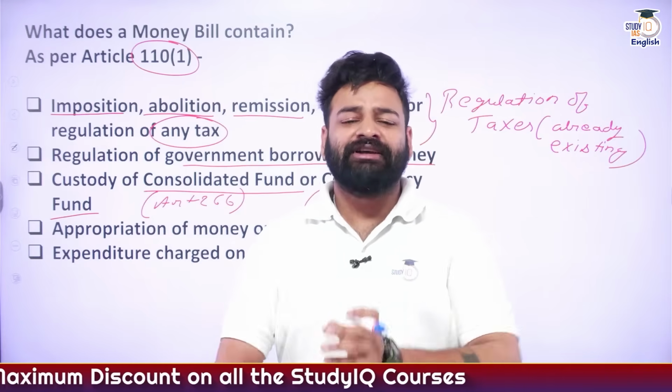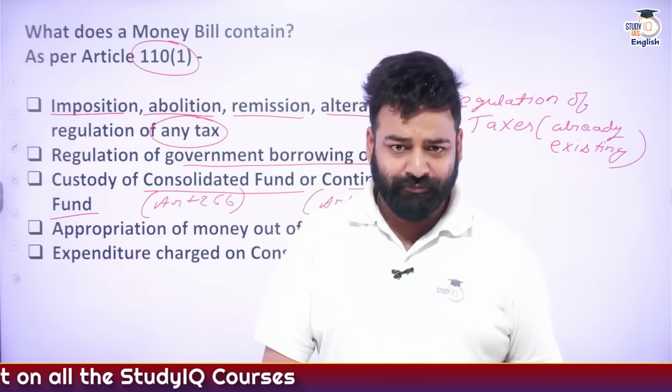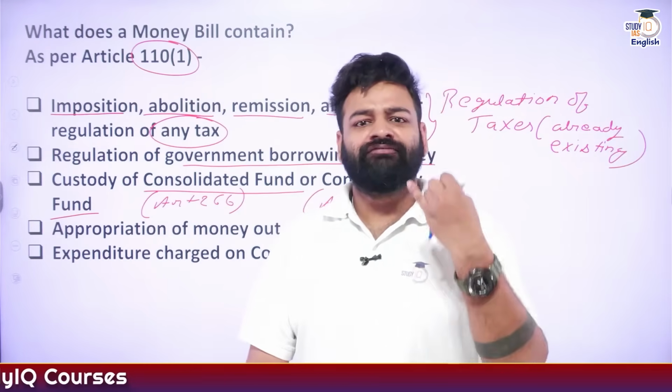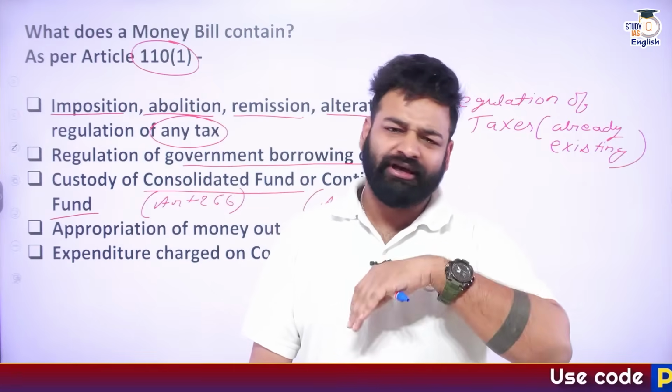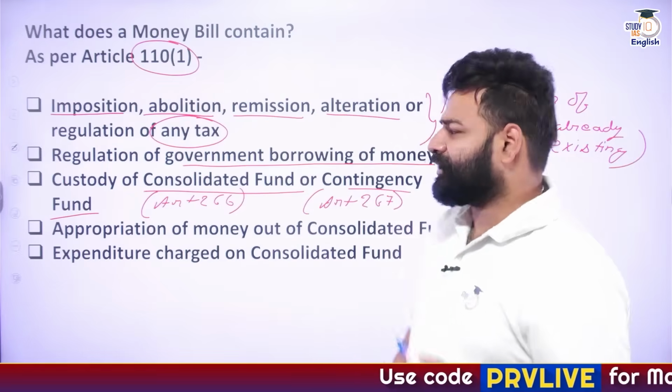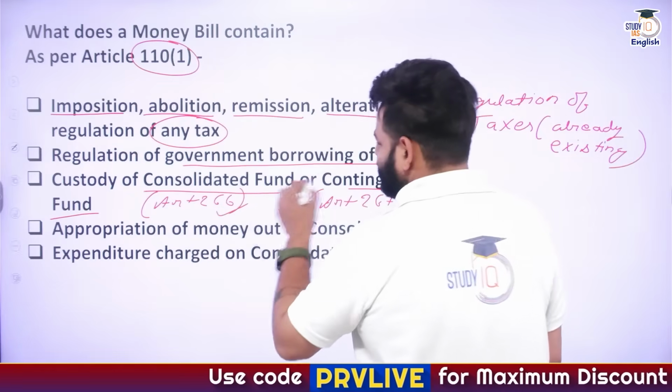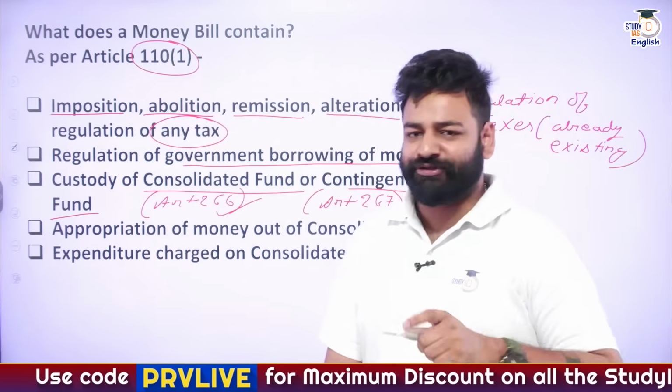So any income of our country, from tourism, from taxes, from remittances, from anything, is kept under one account, known as the Consolidated Fund of India, mentioned under Article 266.